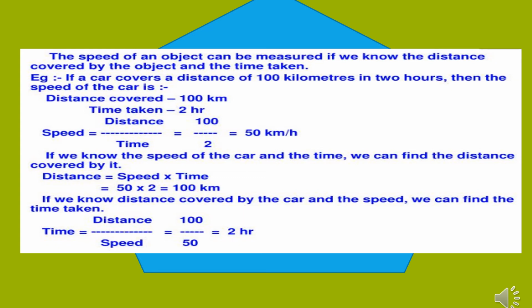But if we know the speed of the car and the time, we can find the distance also. That is, distance is equal to speed times, that is, multiplied by time. So 50 into 2, that is 100 kilometers. If we know the distance covered by the car and the speed, we can also find the time taken using the formula, that is, time is equal to distance upon speed. That is 100 upon 50, which comes out to be 2 hours. So in this way, if we know any two of the things from this formula, we can calculate the third.